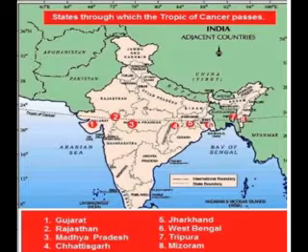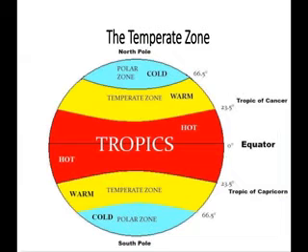Okay, so let's see, next one is the temperate zone. Yes, we have discussed the tropic zone that lies between the 23.5 Tropic of Cancer and the 23.5 south Tropic of Capricorn. The red shaded area shows which type of climate, that is the tropical climate.